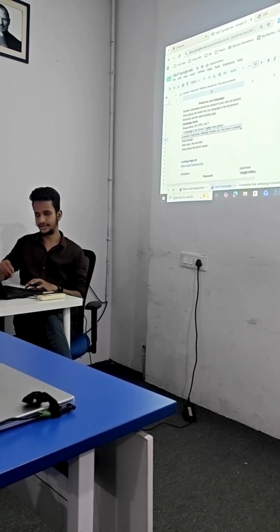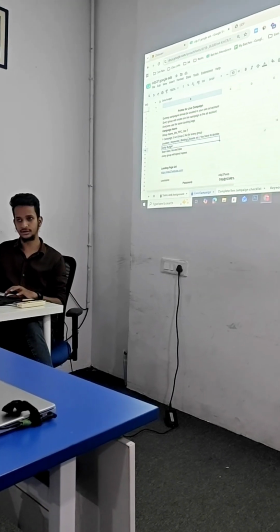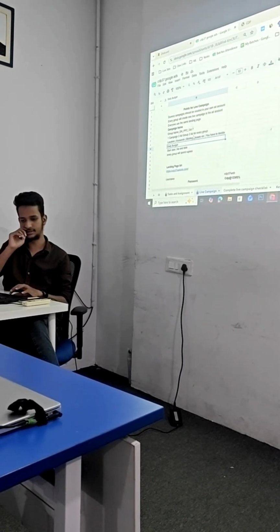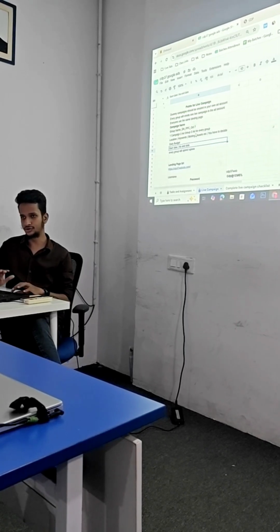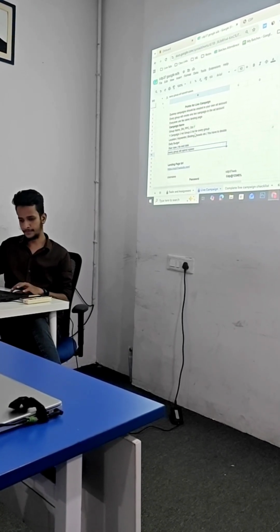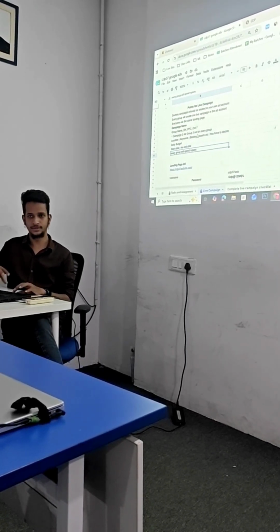Location, keyword, asset, you guys need to decide. Daily budget from the total amount that we have collected, I will assign you the daily budget. Start date, today you have to launch the campaign. End date, you should not select any end date. Every group will spend how many rupees that I take.